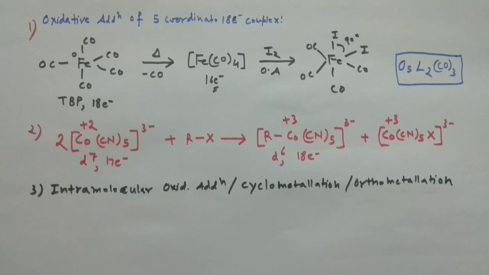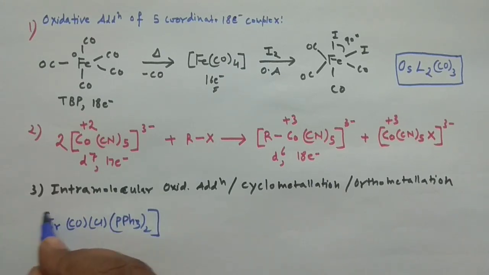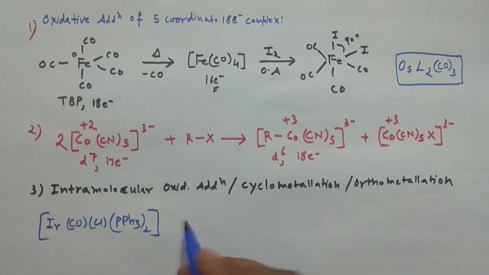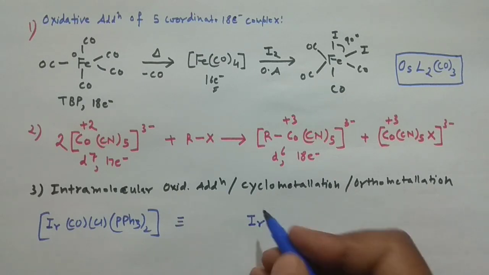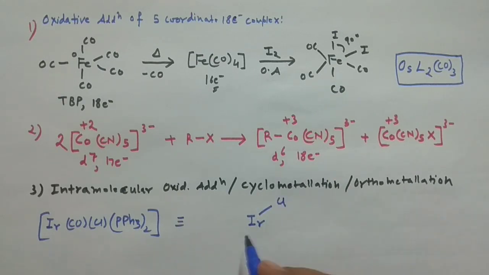So what happens actually in these reactions, you can see here. Say you are having your Vaska's complex, and you know your Vaska's complex is what? Ir(CO)Cl(PPh3)2. This is your Vaska's complex. How you can write this Vaska's complex in an alternative manner? Say in the center you are having your iridium, and you are putting 1 chlorine here, and you are putting 1 carbonyl here. They are trans in the Vaska's complex.